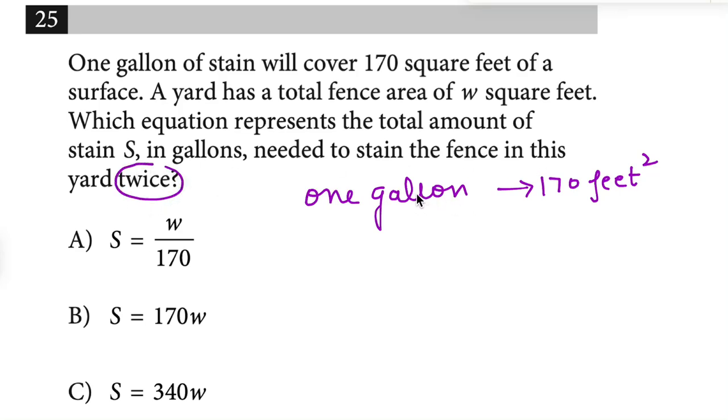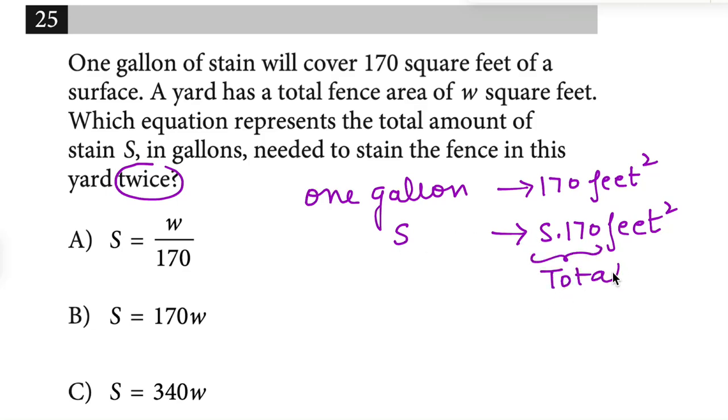So if 1 gallon can cover 170 square feet, that means S gallons will cover S times 170 square feet. So that means this will be the total area covered, right? If 1 gallon is covering this much, there are S gallons. So S gallons are covering this much of area. So that is the total area.